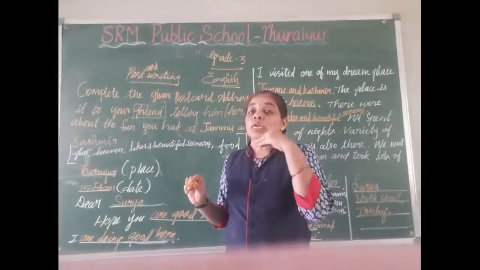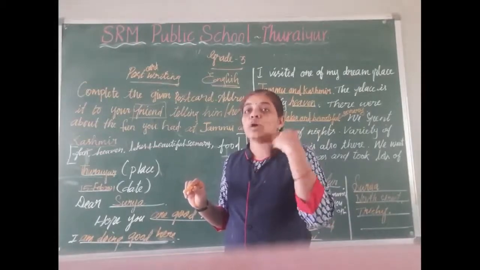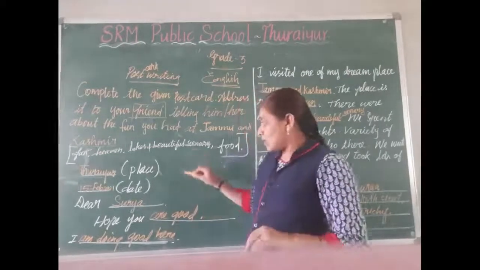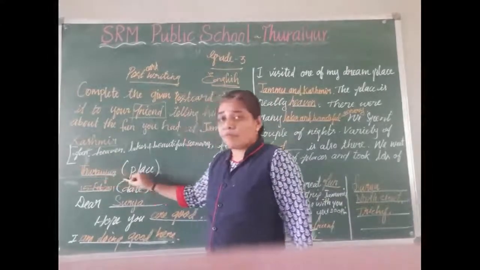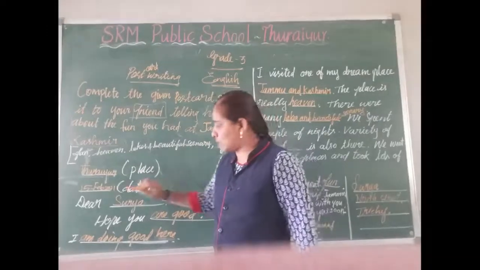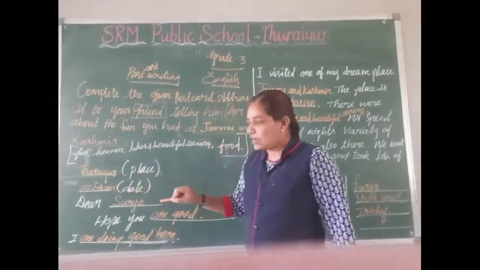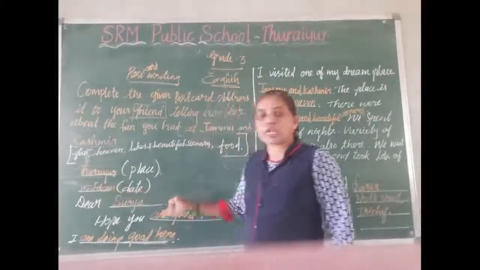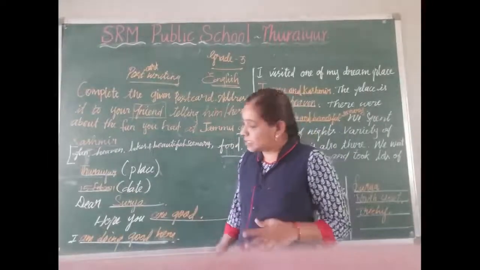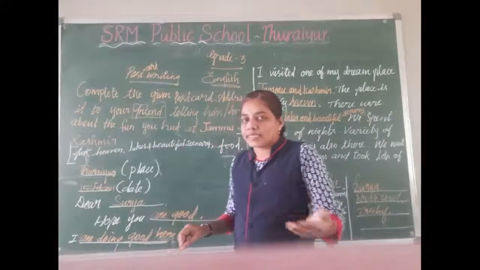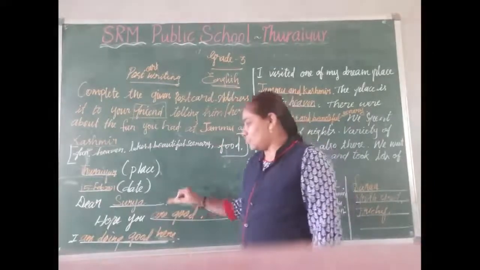We want to describe the place which you had at that trip. Next, in the first line, you want to fill it with a place name. Next one, date. Next, after dear, we want to write your friend's name. If you are writing a letter, you want to write your friend's name there.